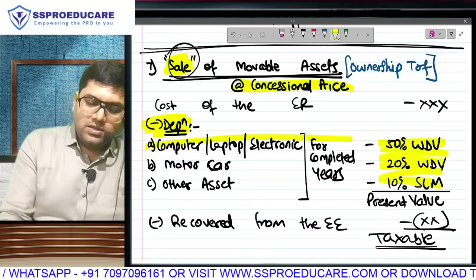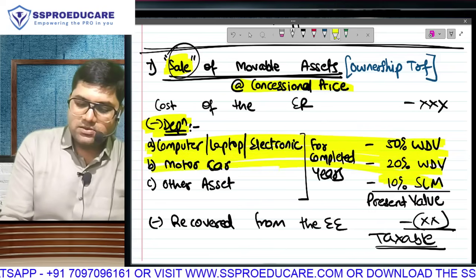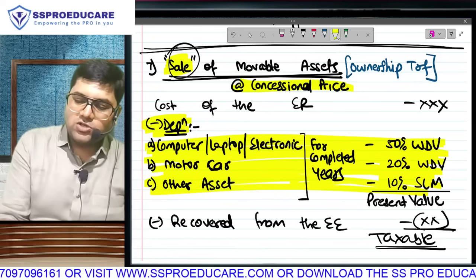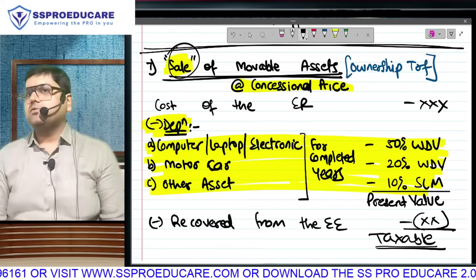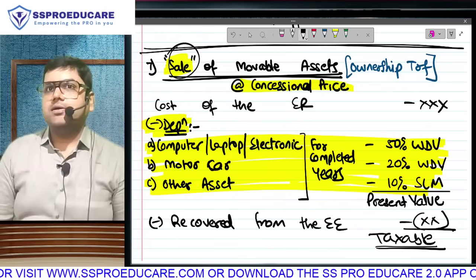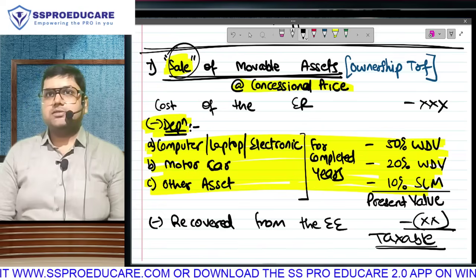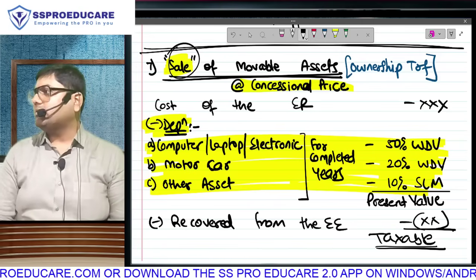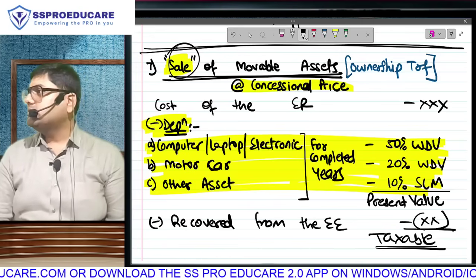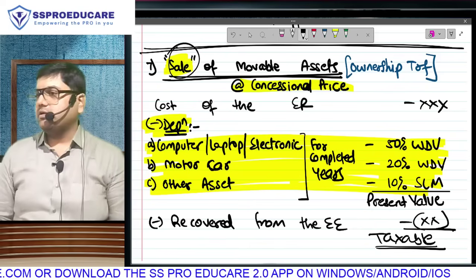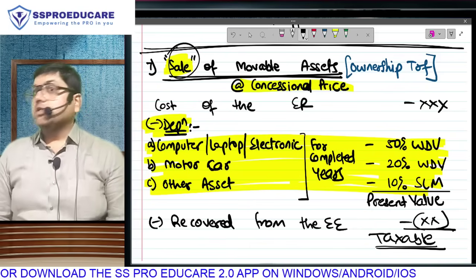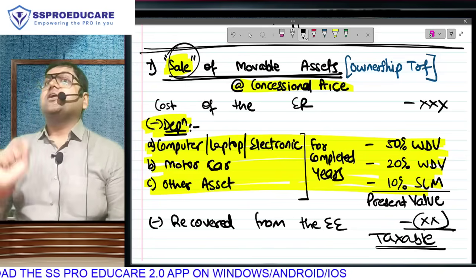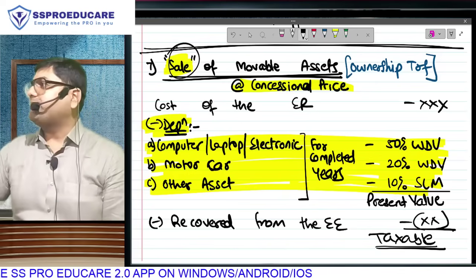And I'll tell you what, this part, the depreciation part, if I remove this depreciation part, then the rest of the perquisite is cost to employer minus amount recovered from the employee, which is general. The only extra part here is the depreciation. Do you understand this? Had it not been for this depreciation part, it actually falls in the general rule, cost minus amount recovered. Everyone is clear? So in sale, where you are getting ownership at a concessional price, we will see the value of that asset when you get it, but in use we will see the usage value of the year, which is 10% per annum or higher charges.